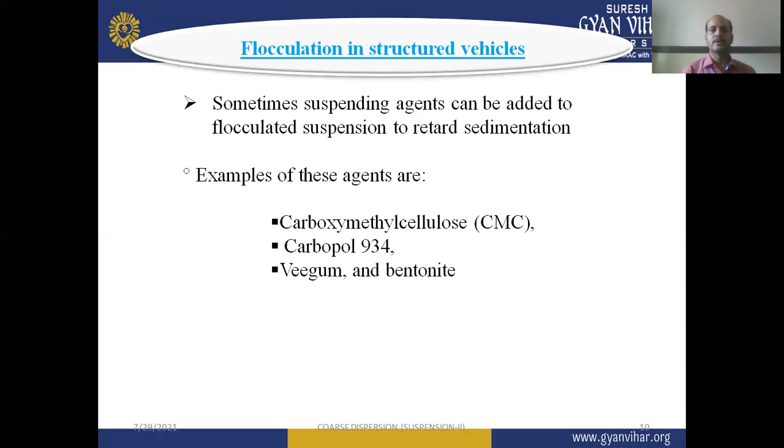Similarly, a suspending agent can be added to the flocculated suspension, which can reduce the rate of settling and decrease the velocity of sedimentation. Examples of these agents are CMC, carboxymethyl cellulose, Carbopol 934, Veegum, and bentonite. These are the different suspending agents which can be added to a flocculated suspension to decrease the rate of sedimentation.